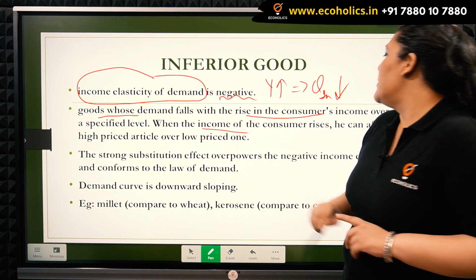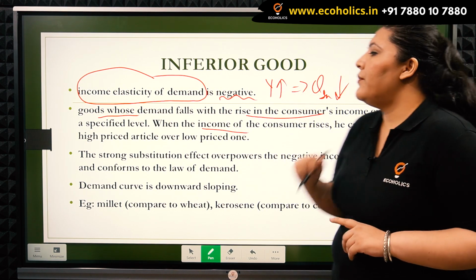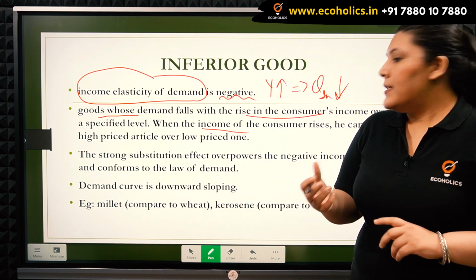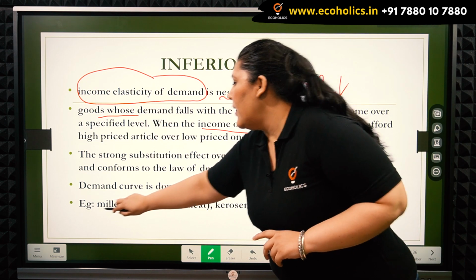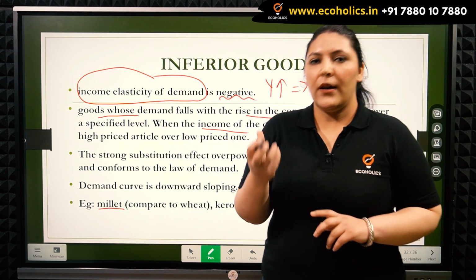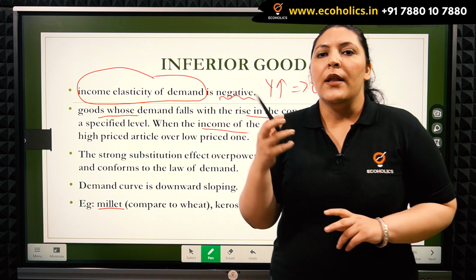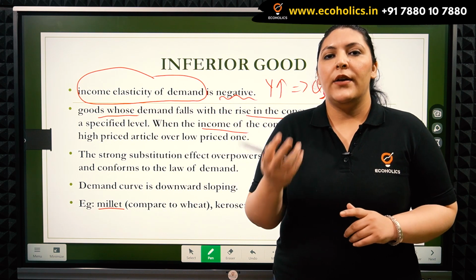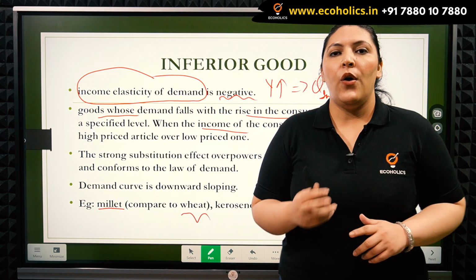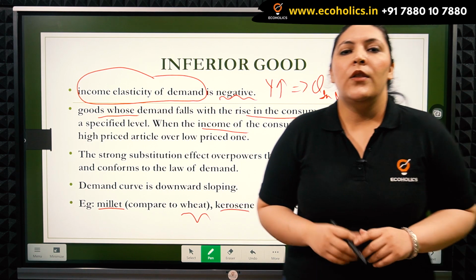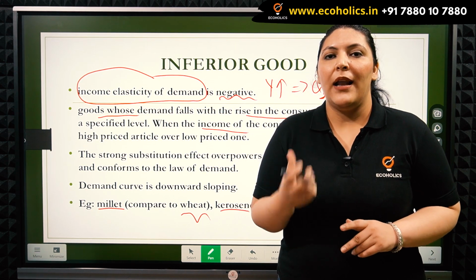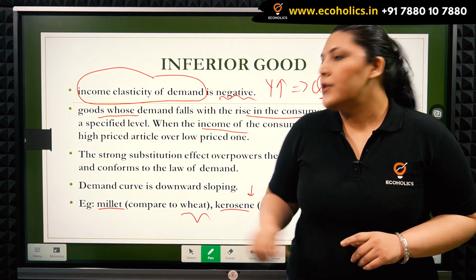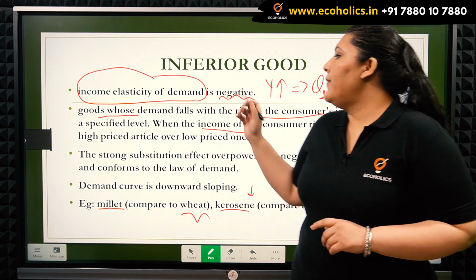When the income of a consumer rises, he can afford a higher priced article which is more desirable to him. This can be illustrated through the example of millet. Millets are coarse grains, and generally the moment people have a higher income, they switch to more desirable qualities of grains, for example wheat. Or we have kerosene. The moment a person's income allows him to buy cooking gas, he will decrease the consumption of kerosene. So kerosene and millet here become inferior goods.